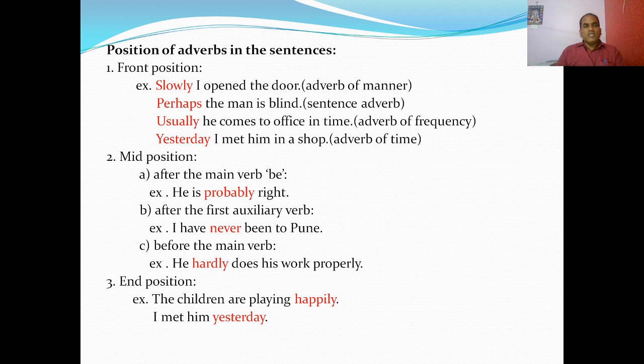Okay. Next, the mid position. Adverbs or adverbials can be used in the middle of the sentence. In the mid position, it can be used after the main verb be. He is probably right. Here probably is used after the be verb is, and it can also be used after the first auxiliary. I have never been to Pune. So you see, have is the first auxiliary and been is the main verb.